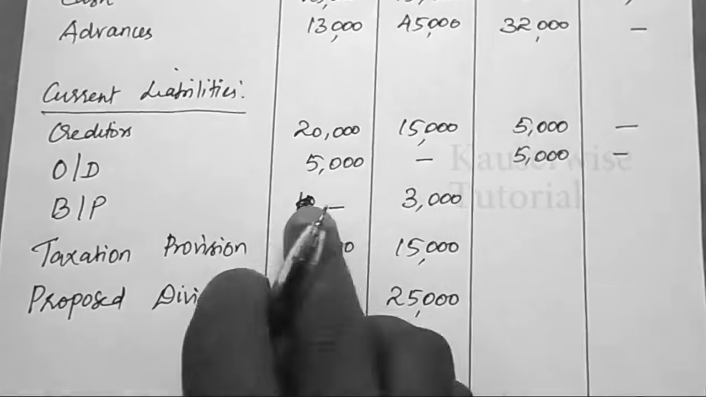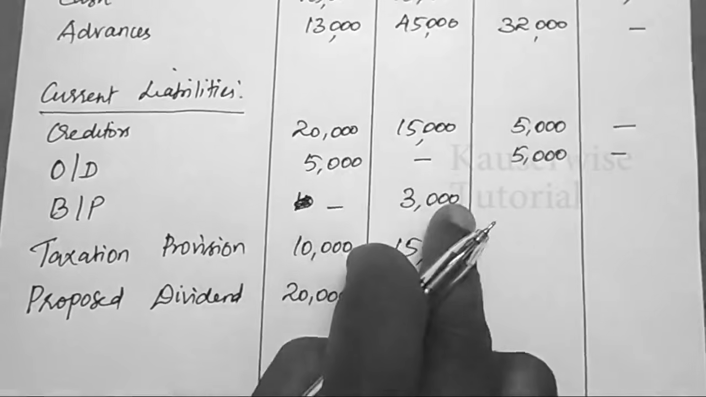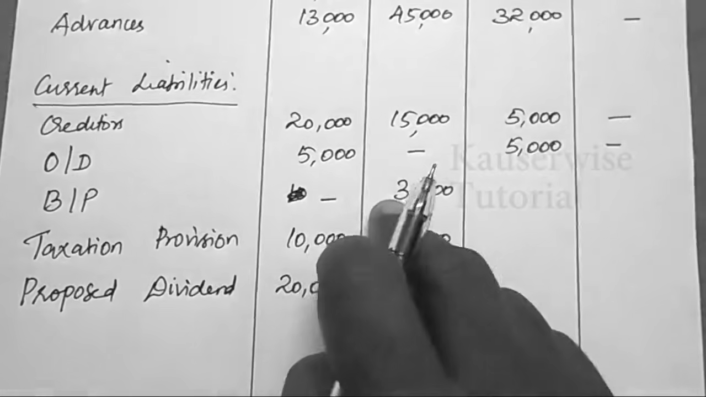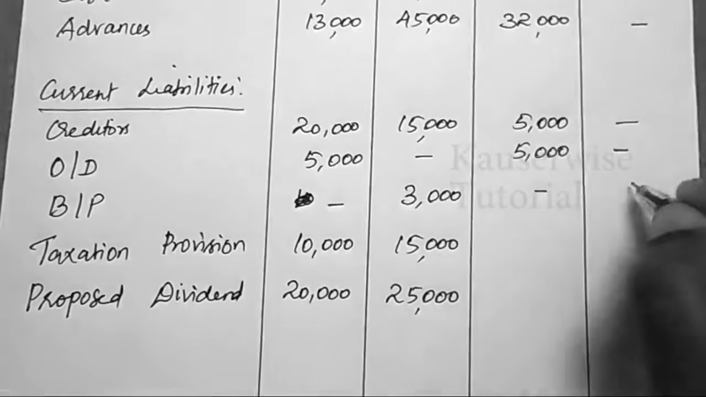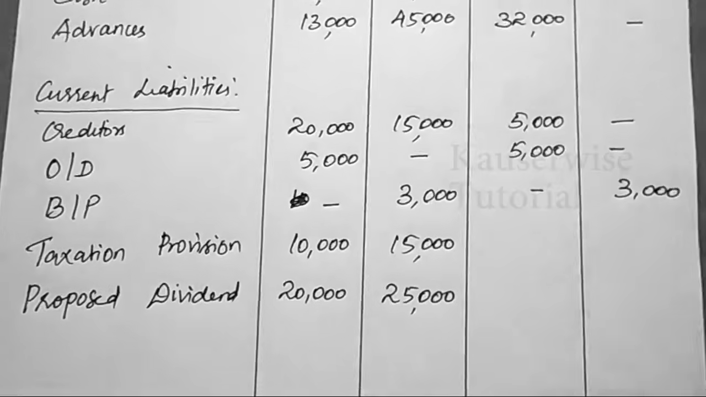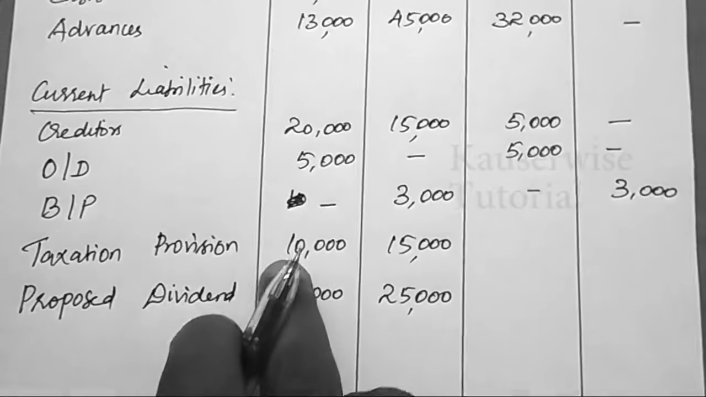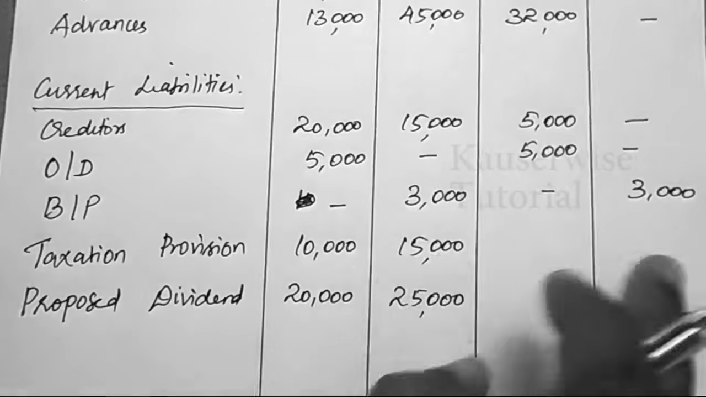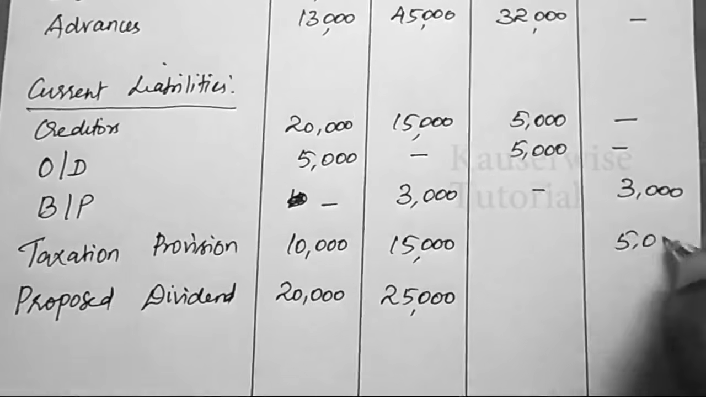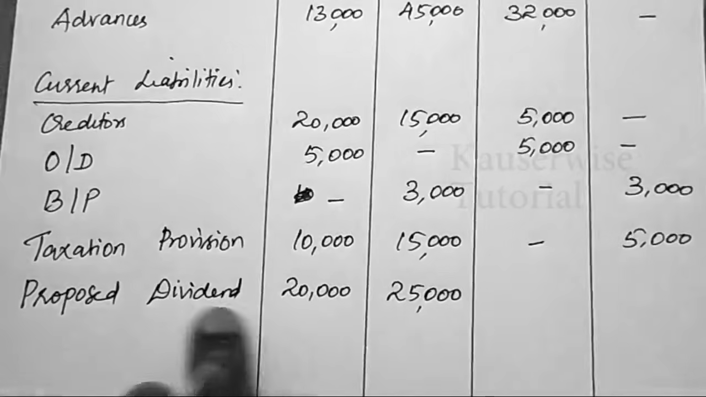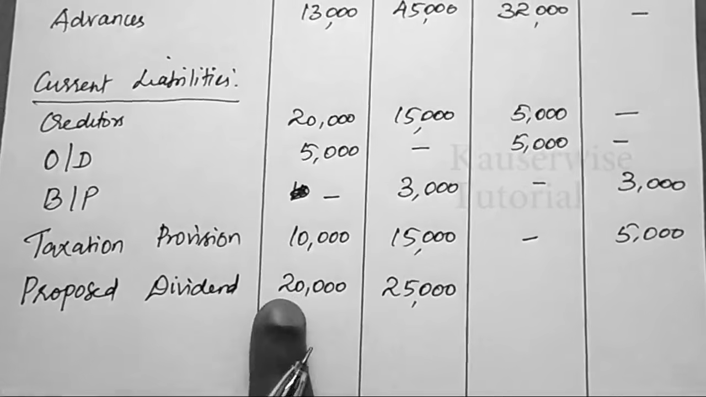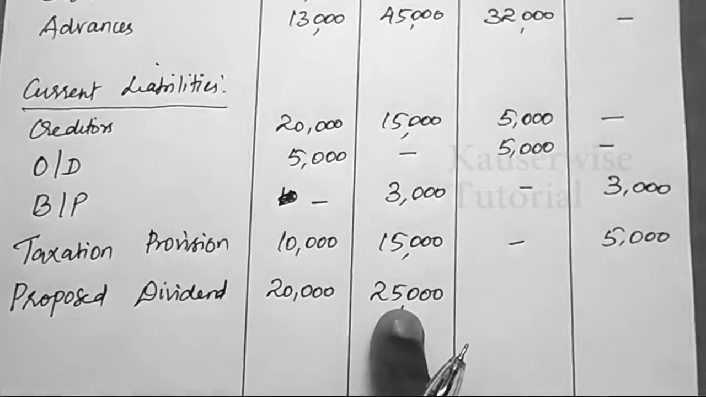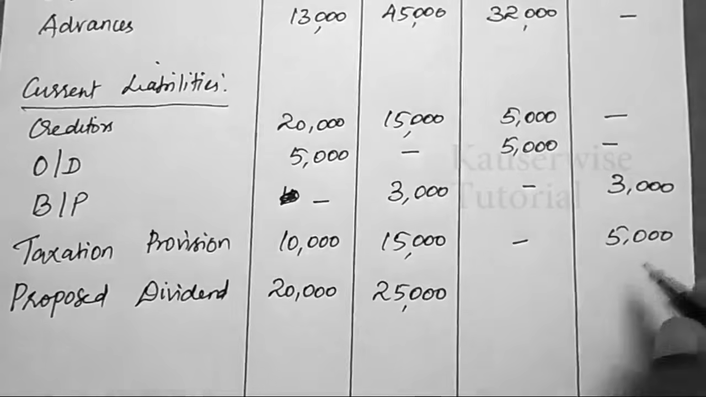Next one, bills payable. From nil to 3,000 increased. So when current liability increase, working capital decrease. Then tax provision from 10,000 to 15,000 increased 5,000. So working capital decrease. Then proposed dividend increase from 20,000 to 25,000. So when current liability increase, working capital decrease.